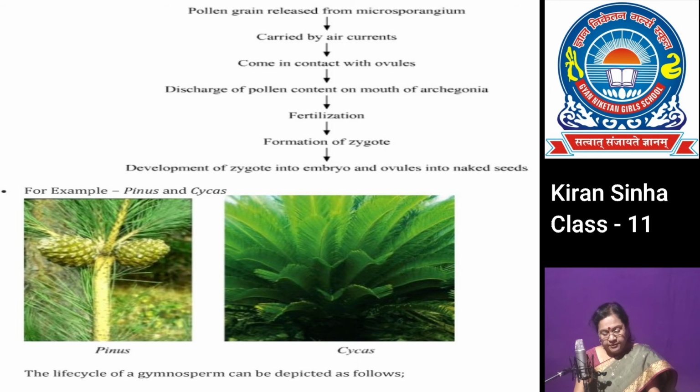The pollen grains are brought to the surface of nucellus during pollination. Each pollen germinates to form male gametes that are carried by the pollen tube and discharged at the opening of the archegonium. Fertilization results in a zygote which develops into an embryo.